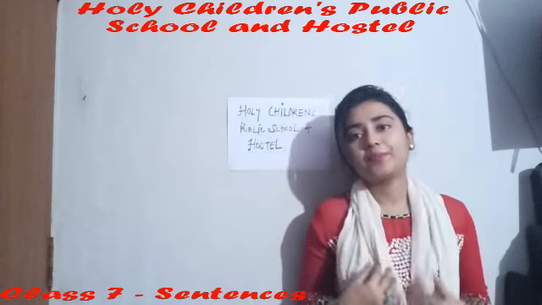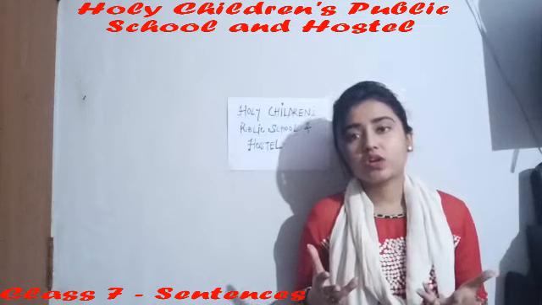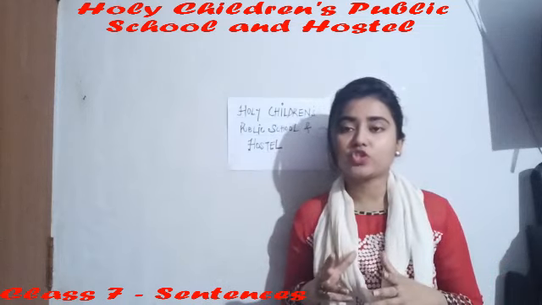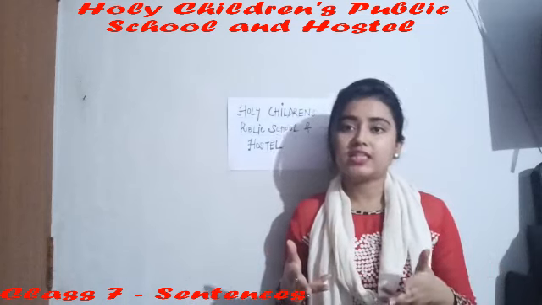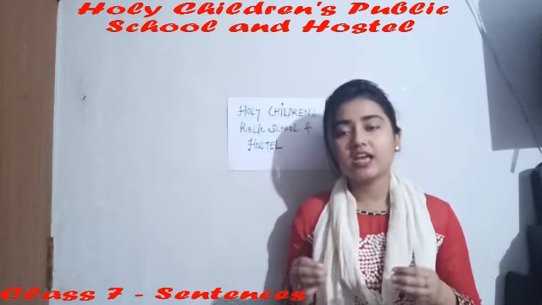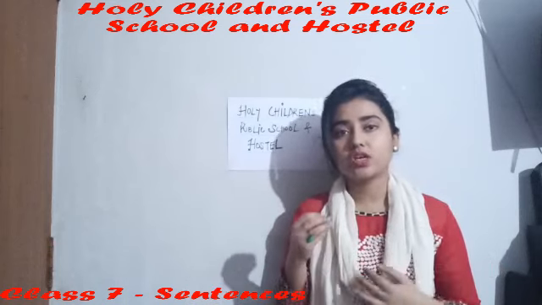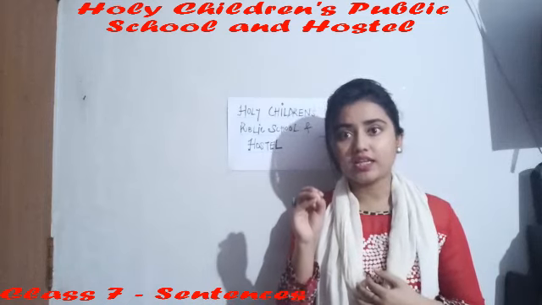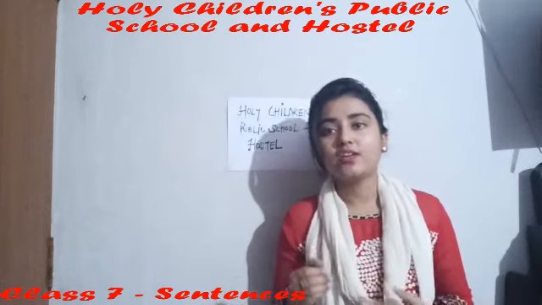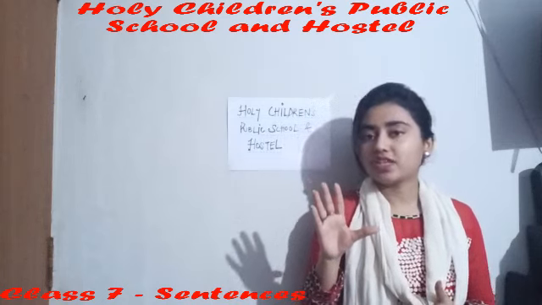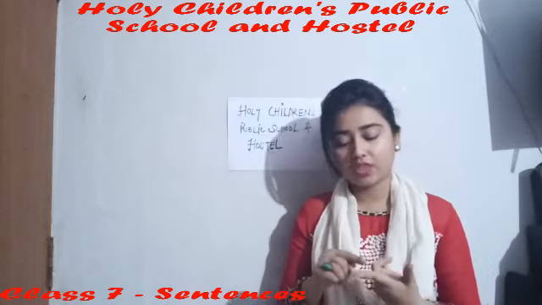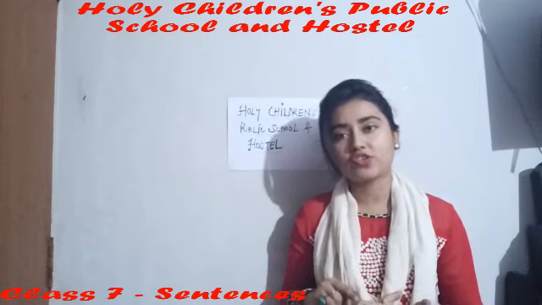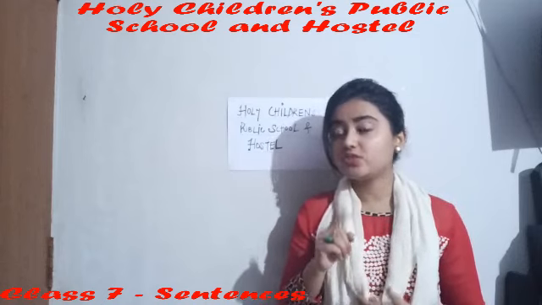See students, sentences are groups of several kinds of words which create a certain meaning, either direct or indirect. A sentence has to have a subject and a predicate, and sentences represent or denote a concept, an idea or a thought. Today we are going to study 5 types of sentences. The first one is assertive, second is imperative, third is interrogative, fourth is exclamatory, and fifth is optative. So first one is assertive.